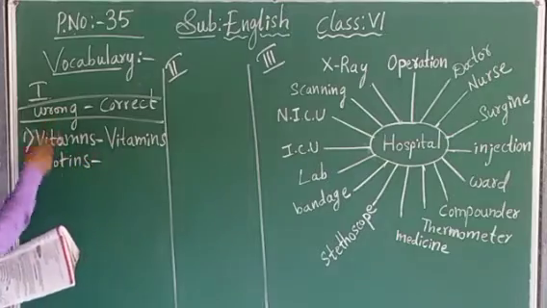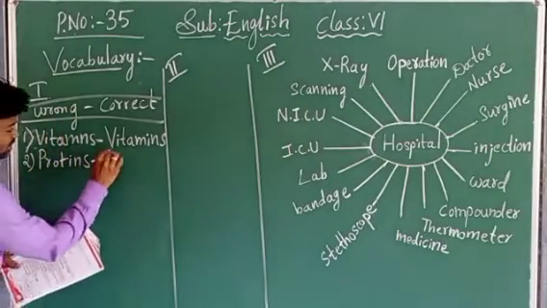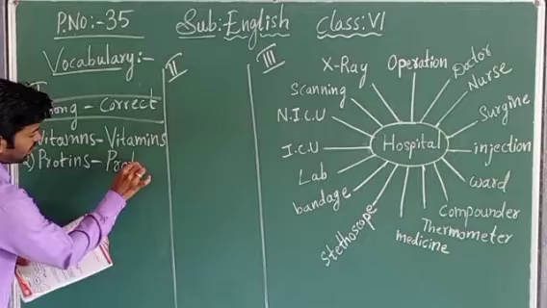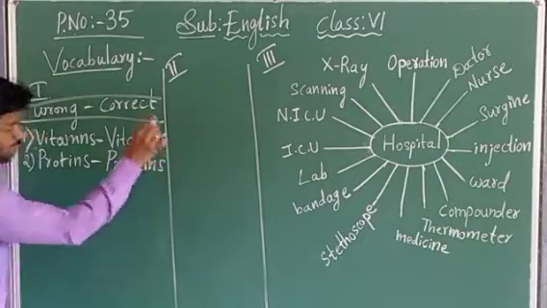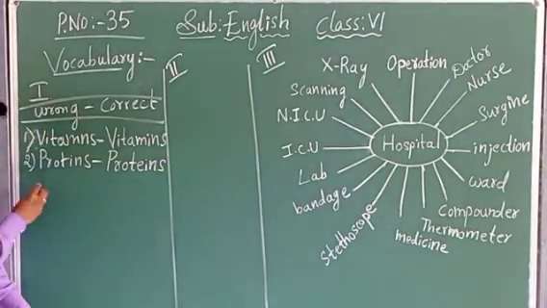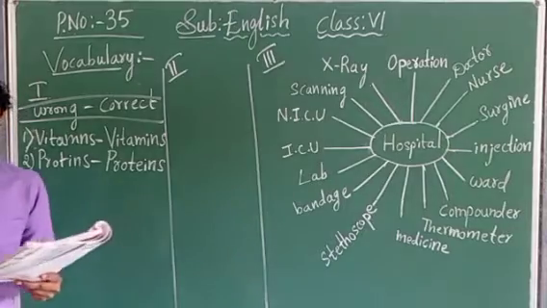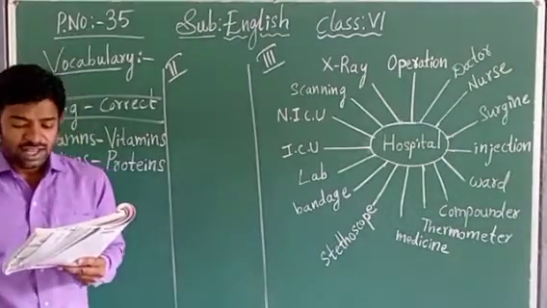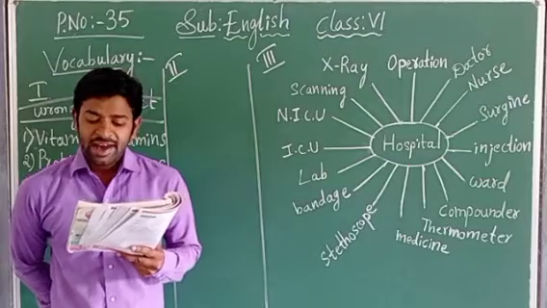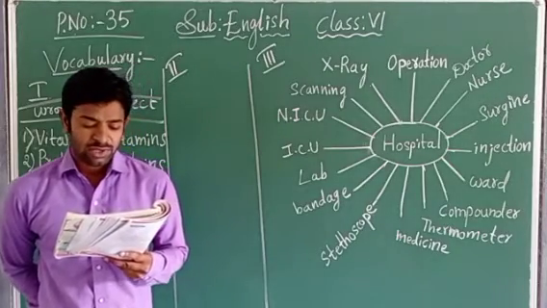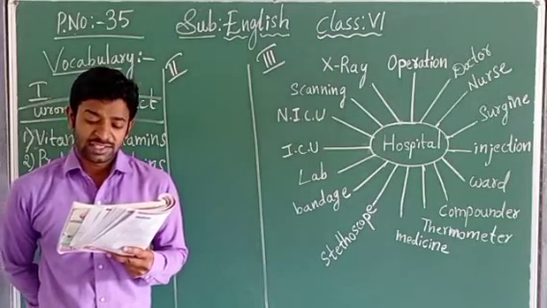Proteins is wrongly spelled. What is the correct one, children? Proteins. Got it, children? Now go to the third one. The second sentence we have completed. Next, third sentence. There are two different types of source of proteins.